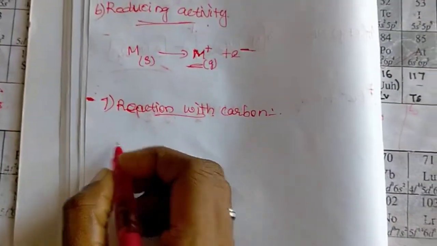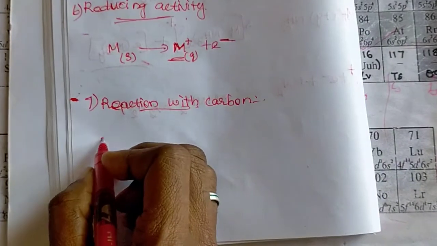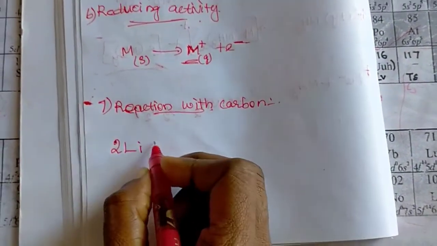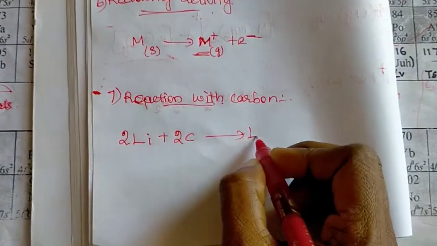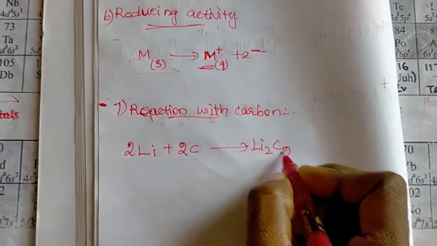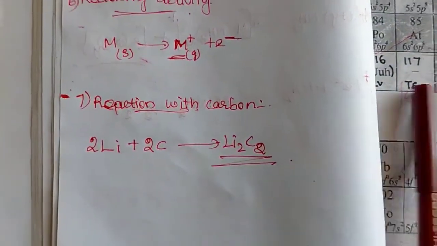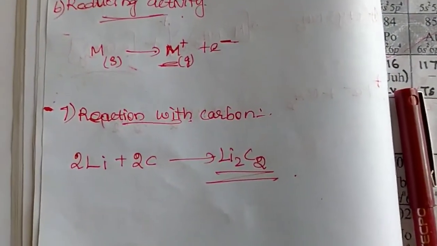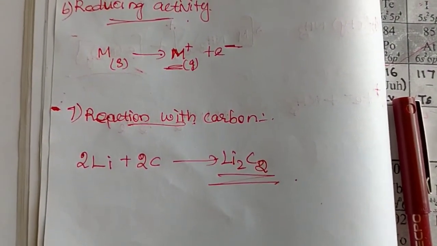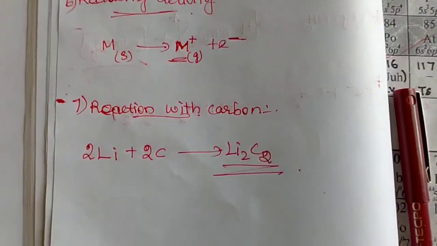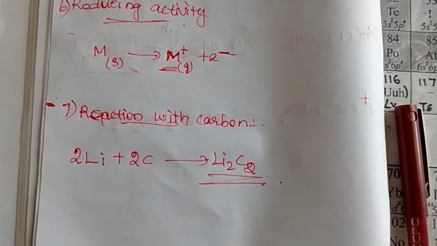The reaction for lithium carbide formation: 2Li reacting with 2 carbon forms Li2C2. This is known as lithium carbide. So only lithium reacts with carbon directly, not the other alkali metals. This session is completed today. Thank you, students.